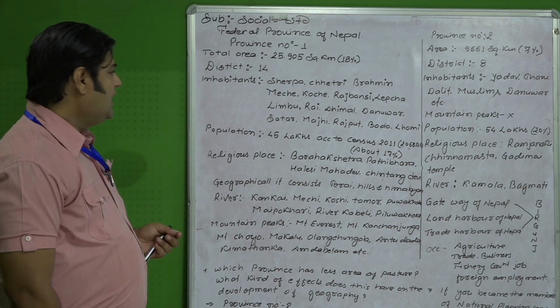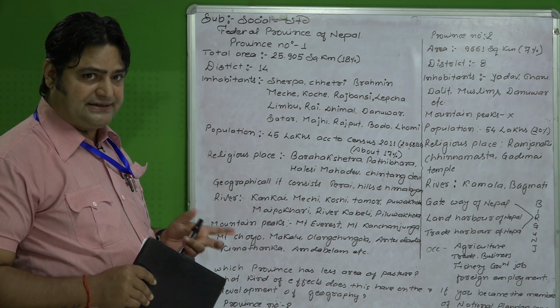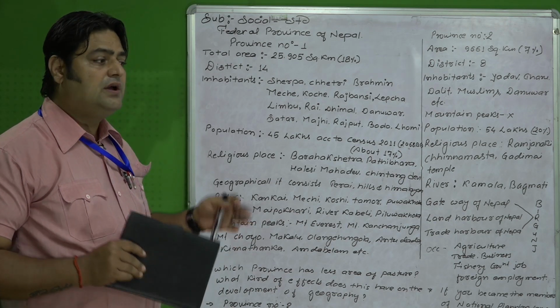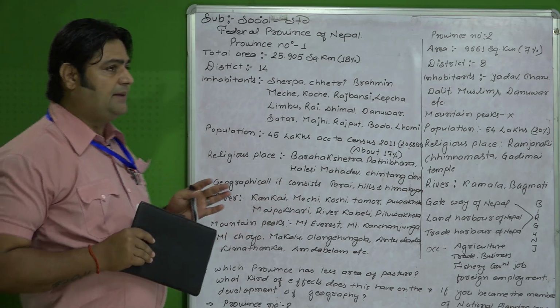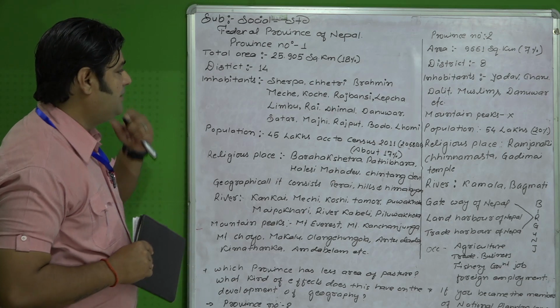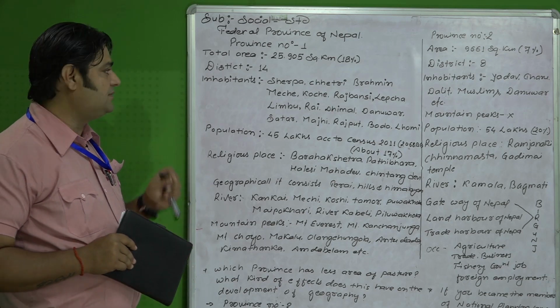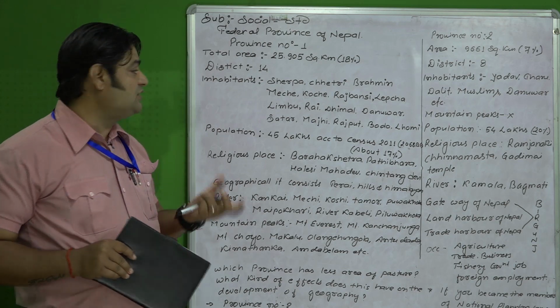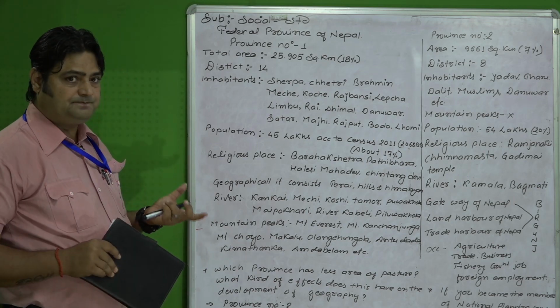Mostly the people who live in this province, the inhabitants, what kinds of castes live here? Mostly the Sherpas. Similarly Khetri and Brahmin, Meche and Koche. Koche is also a caste or tribe. Rajbangshi, Lepcha, Limbu, Rai, Dhimal, Danuar.